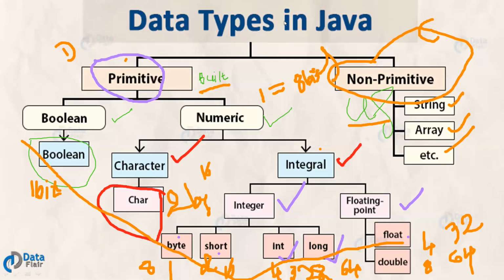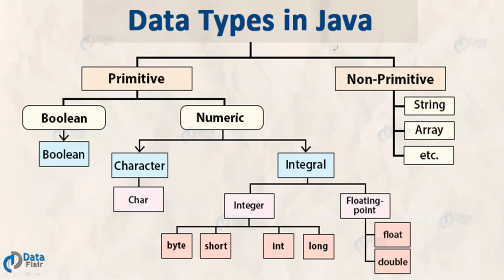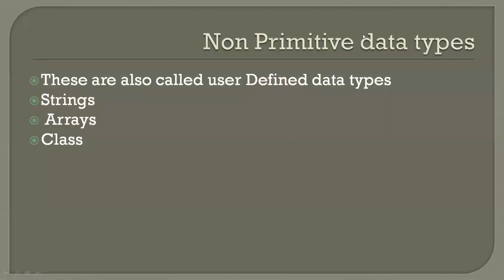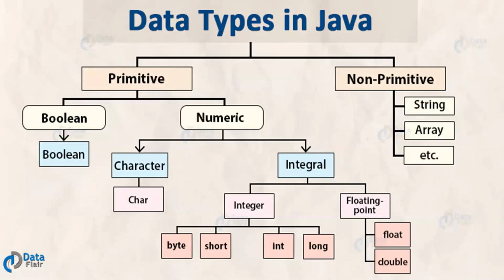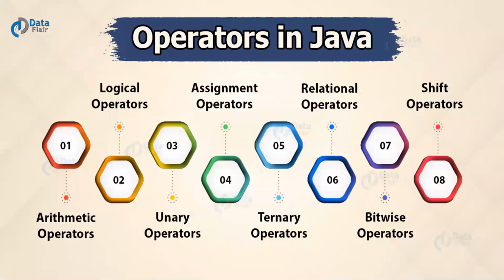Before going to the previous slide, let us clear all the drawings I have drawn here. Right. So let us move to the previous slide here. Right. These are called non-primitive data types. So the people can understand now what is primitive and what is non-primitive by observing this particular diagram. Okay. So let us move to the next slide.